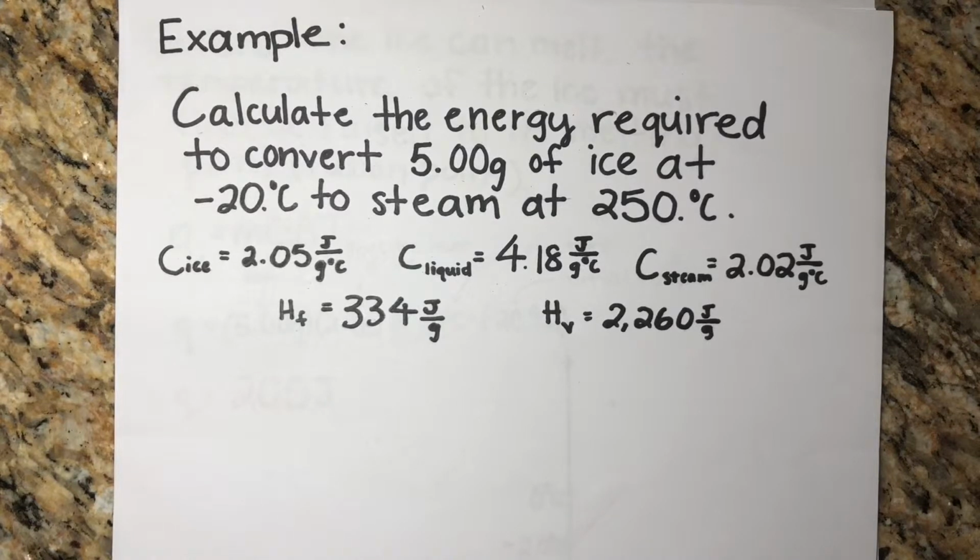Calculate the energy required to convert 5 grams of ice at negative 20 degrees Celsius to steam at 250 degrees Celsius. And we're given the specific heat of ice, the specific heat of liquid water, and the specific heat of steam, as well as the heat of fusion and the heat of vaporization of water.